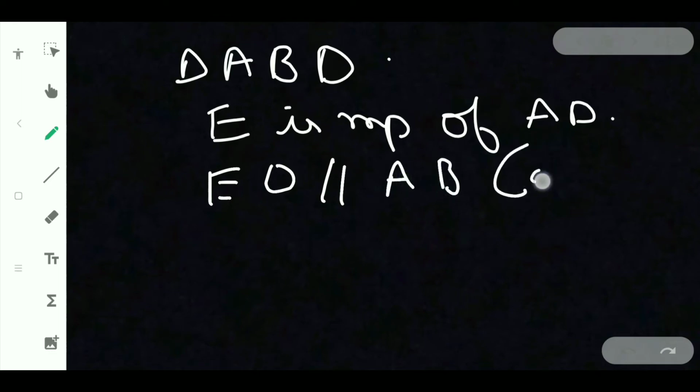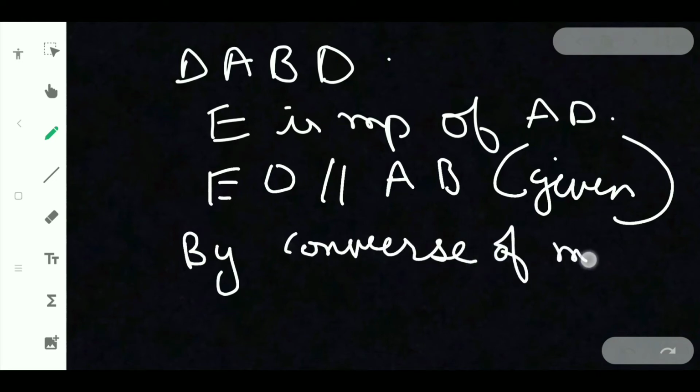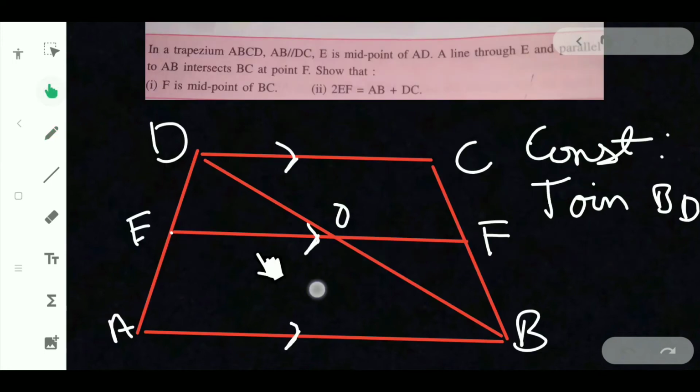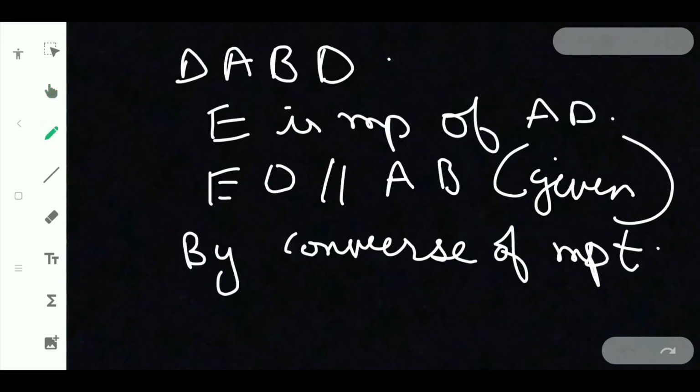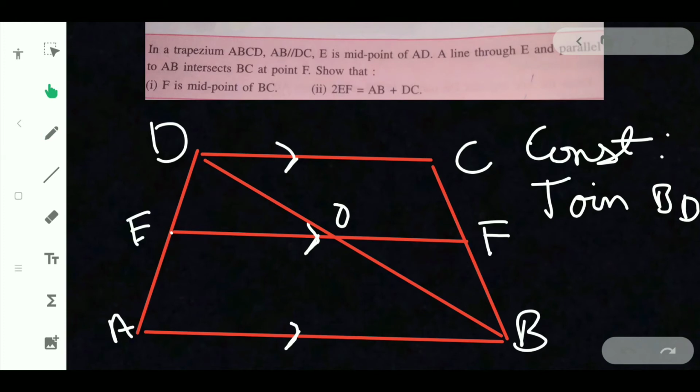It is given in the question, and EO is lying on EF. Now by converse of midpoint theorem, EO bisects DB, nothing but O will be midpoint of BD.